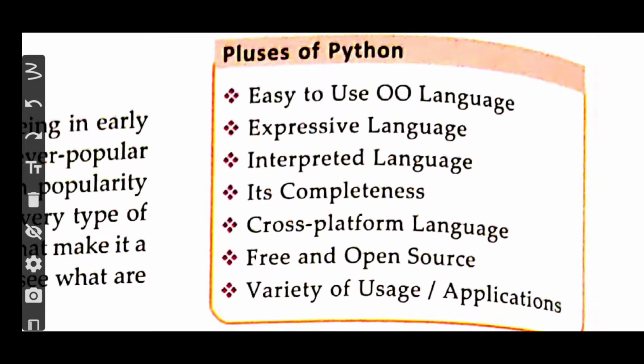Easy to use object oriented language it was. The second one was expressive language. Next, interpreted language. Next, its completeness. Fifth one's cross platform language. Sixth, free and open source. And the last one is variety of usage or variety of applications. So I believe all these points are already clear to you, and you have understood what these points are.